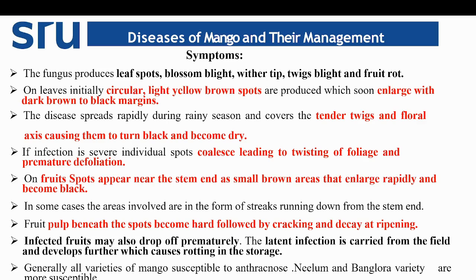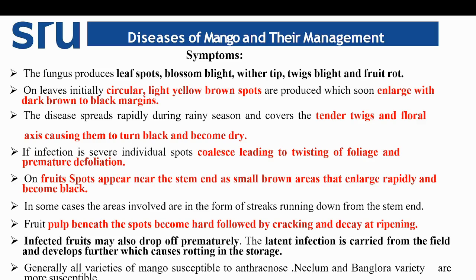most similar to a dieback symptom appearing on the inflorescence. If the infection is severe, individual spots coalesce, leading to twisting of the foliage, and premature defoliation will occur, then falling of the entire leaves. On the fruit, spots appear near the stem end as small brown areas that enlarge rapidly and become dark brown to black in color. In some cases, parallel streak-like formation occurs on the fruit.